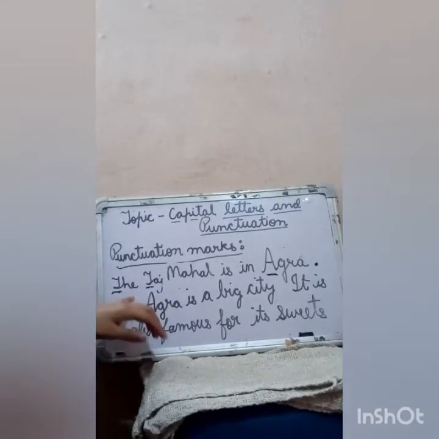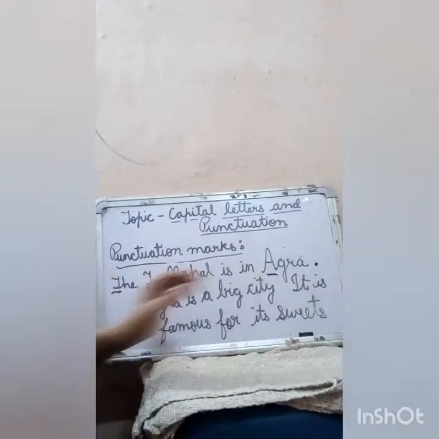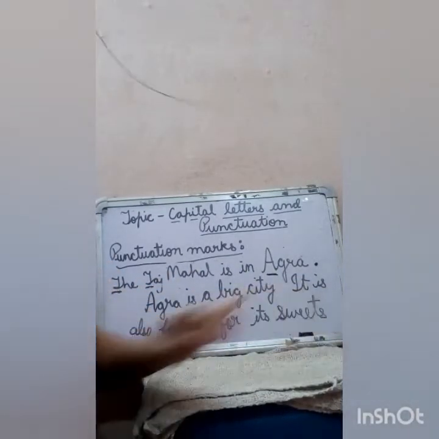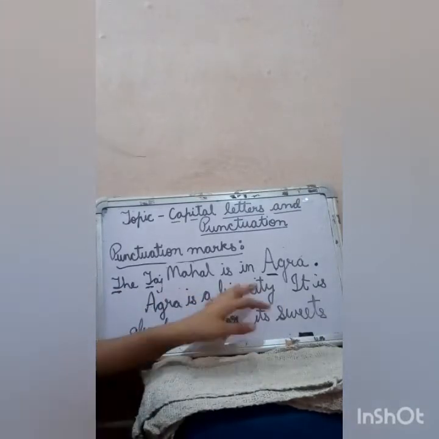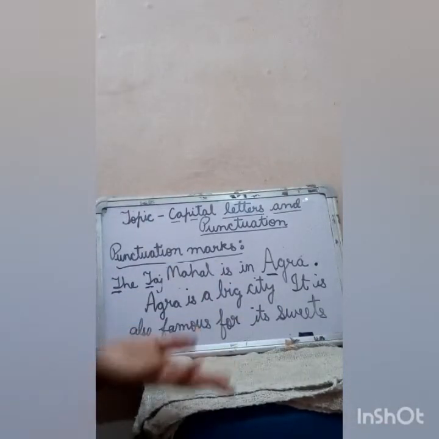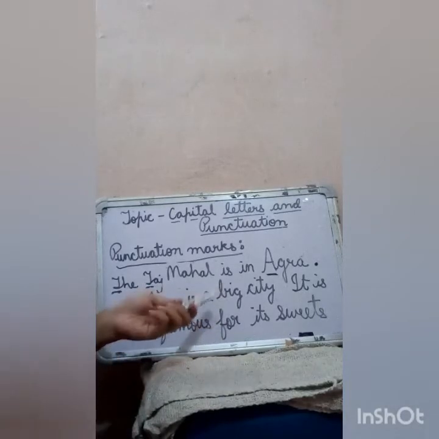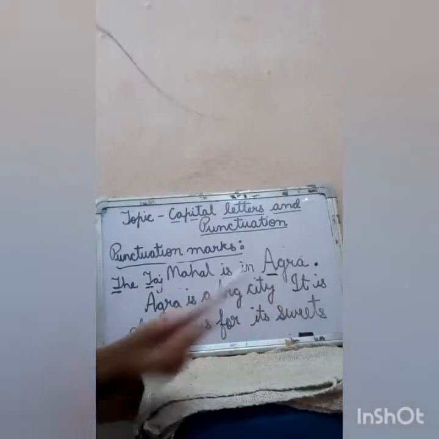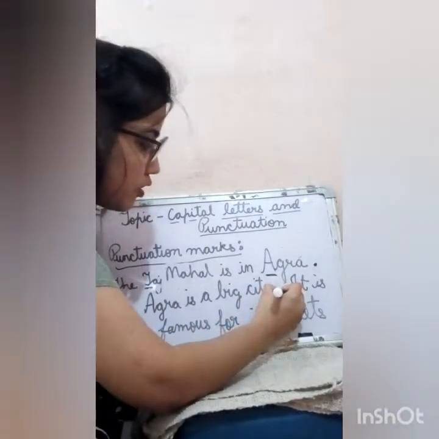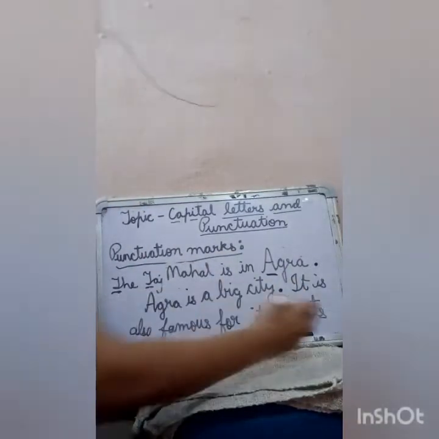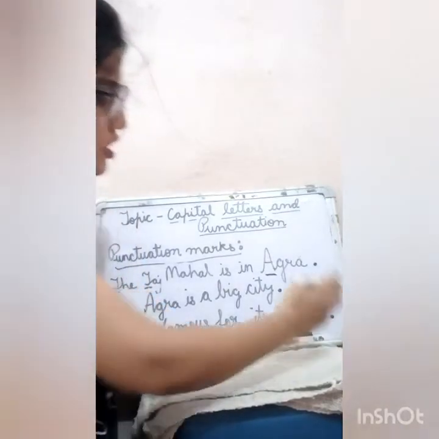No, because it seems that this is a complete sentence, from Agra till sweets. But no, there are two sentences in it. So how do we differentiate where a sentence is ending? How do we find out that? We have to put a full stop after finishing every sentence.